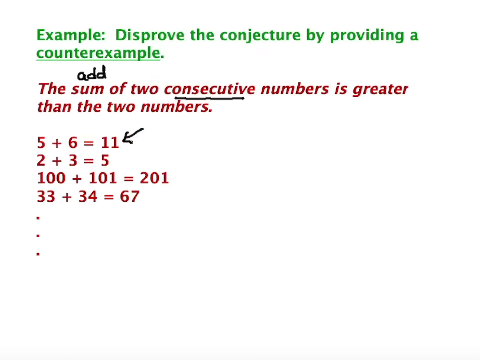All of these times I can see why somebody would make that conjecture, because always when they added two numbers in a row, they got a number that was bigger than either of those previous numbers. It's a great conjecture, but we can prove it wrong by dropping a counterexample.